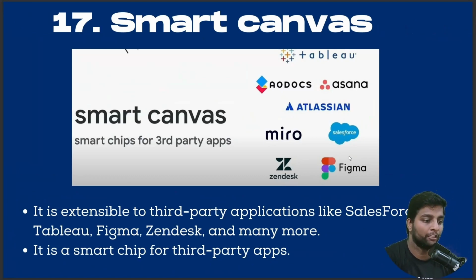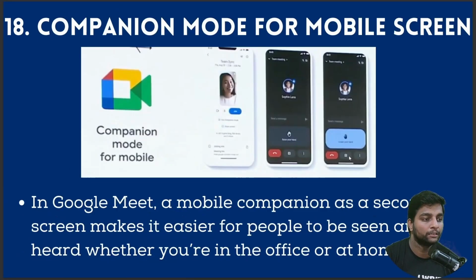That is Smart Canvas. It is extendable for third-party applications like Salesforce, Tableau, Figma, Zendesk and many more. So it is a smart chip for third-party apps. So from now onwards, Smart Canvas supports the third-party apps also. It's a great update. Let's go with the 18th update now.